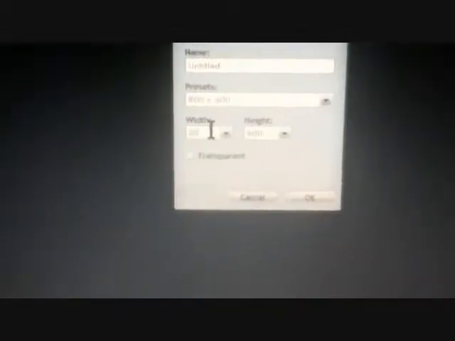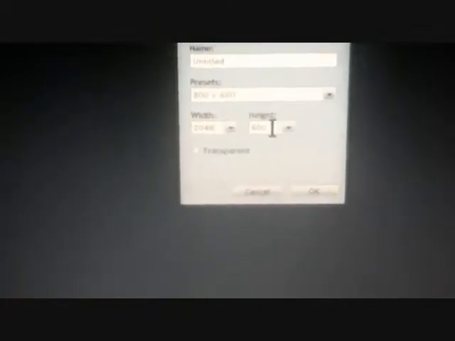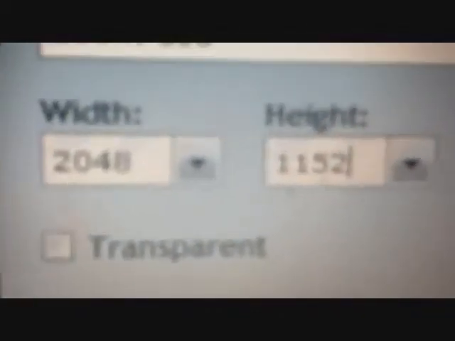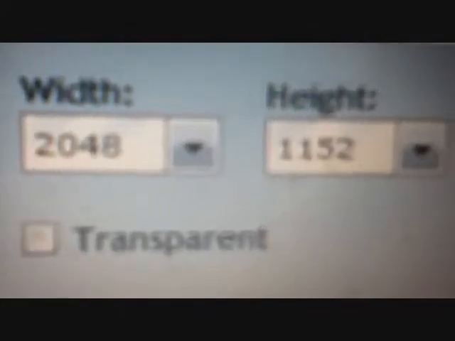Then this part is crucial because if you get the measurements off, then it won't work at all. So, the dimensions are, in this order, you have to type it like this: 2048 by 1152. I'll give you a moment to memorize and write down. You can pause the video if you want to, write this down or something.